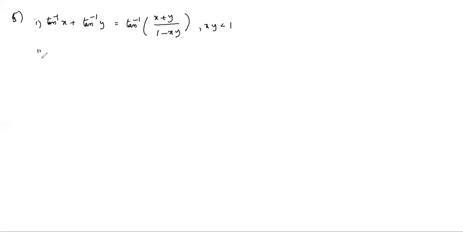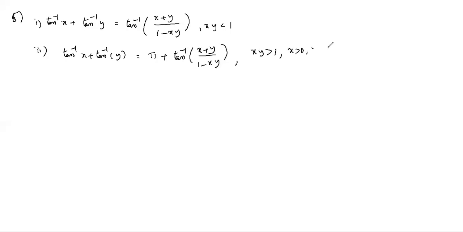And the second one, tan inverse x plus tan inverse y equals pi plus tan inverse of (x plus y) by (1 minus xy), if xy is greater than 1 and x greater than 0, y greater than 0. If both are positive, then only we will get this one, xy greater than 1.